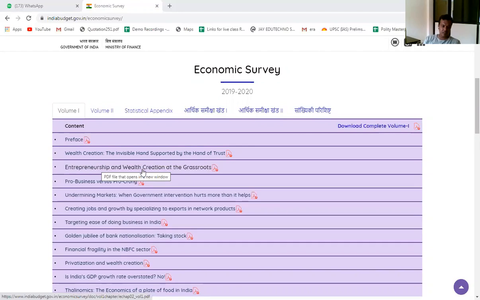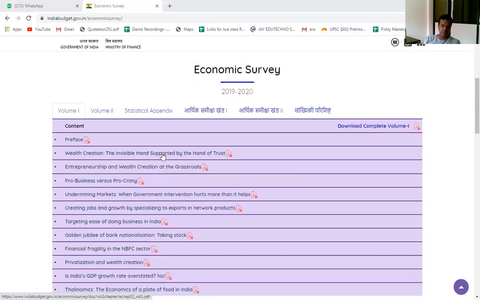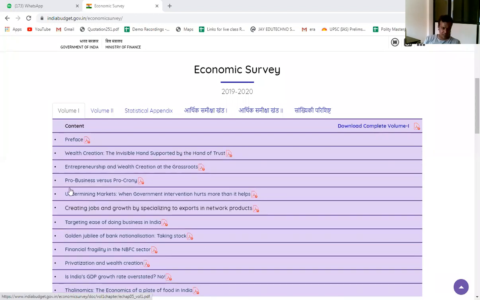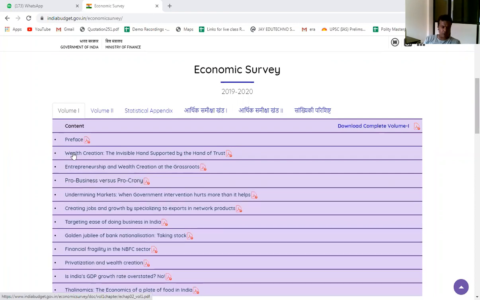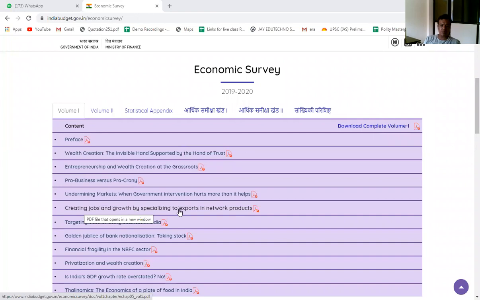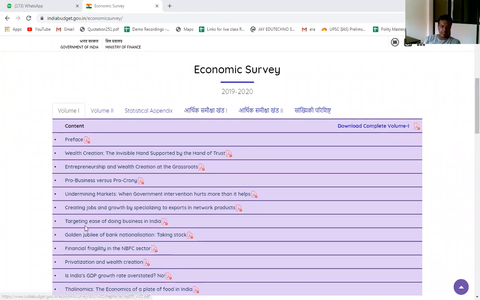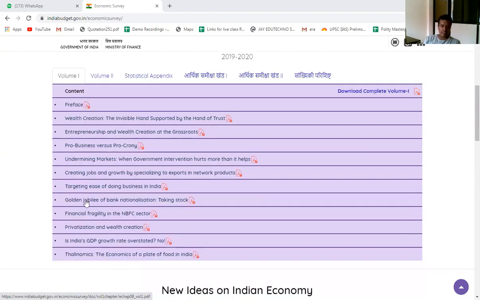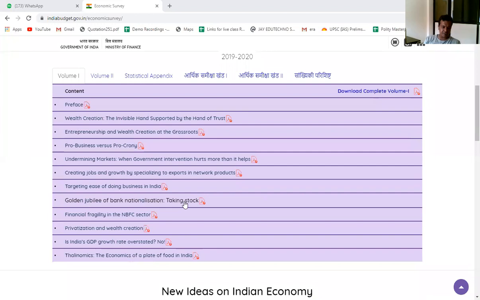Wealth creation, the invisible hand supported by the hand of trust, is related to the businessman. The contents of volume 1 also include creating jobs and growth by specializing to export in network products, targeting ease of doing business in India, and the golden jubilee of bank nationalization, taking stock of what has happened after bank nationalization.